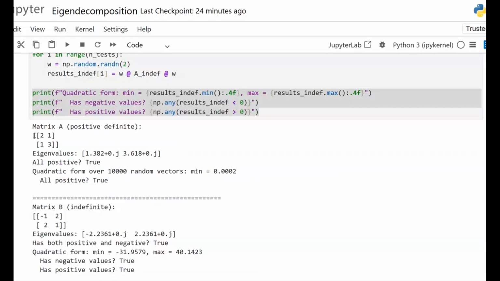So here we have the exact positive definite, and here we have the indefinite matrix. And kindly just observe, dear friends, we are determining the sign of eigenvalues by using the diagonalization.